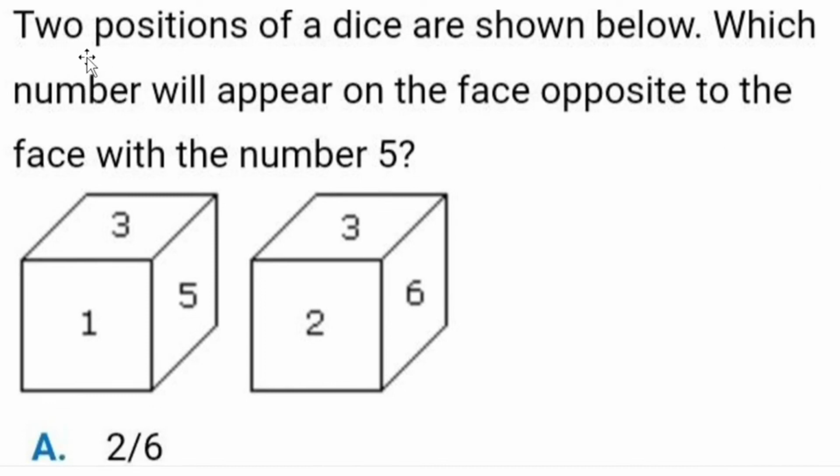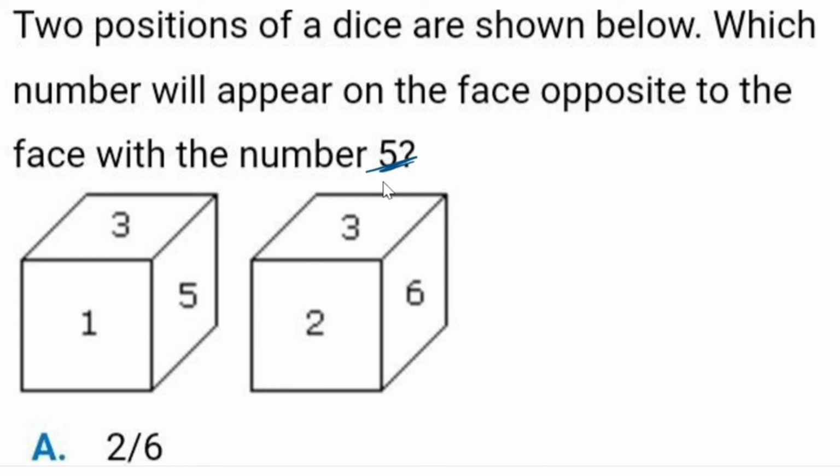They are asking: two positions of a dice are shown below. Which number will appear on the face opposite to the face with the number 5? They are saying that there are two figures, and we need to find what is coming opposite to this 5. So we need to think about what is opposite to the 5.